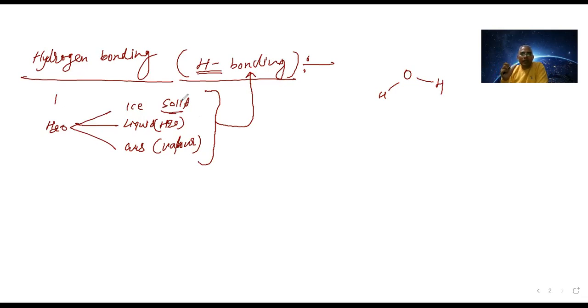But this all is due to what? Hydrogen bonding. Anything that is floating, this is because of the hydrogen bonding. Suppose I am talking about solubility, like we dissolve sugar in water. Sugar also forms hydrogen bonding with the water so that it gets dissolved. And when you are talking about other things like sodium chloride, a salt also dissolves in water. So how is salt going to dissolve in water?